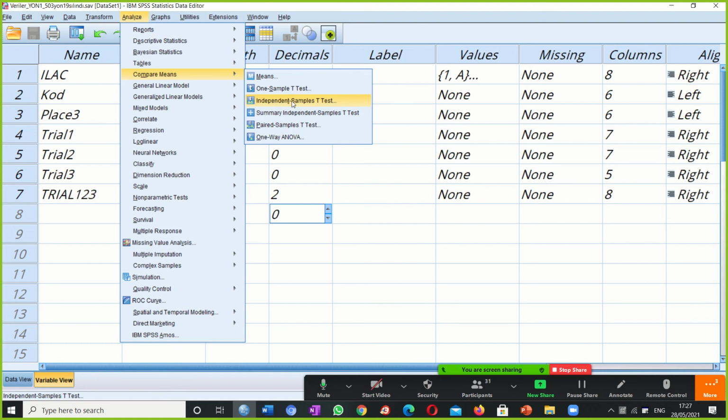Independent means that there is no relation. For example, female and male in two independent groups, or maybe the names of the cities: Nicosia, Kyrenia, Famagusta, Morphou. These are names of cities, so they are independent.